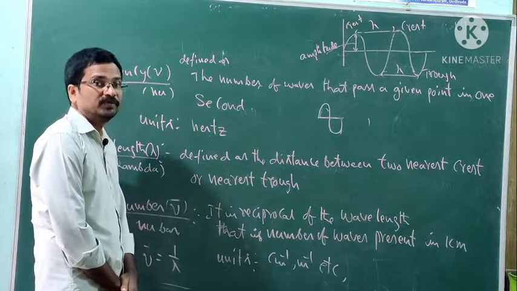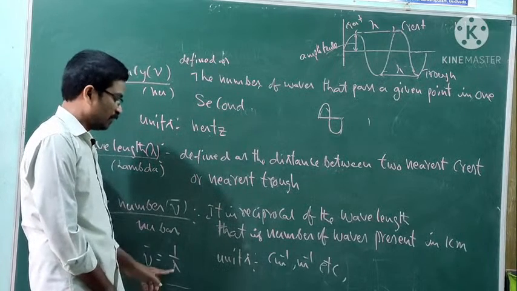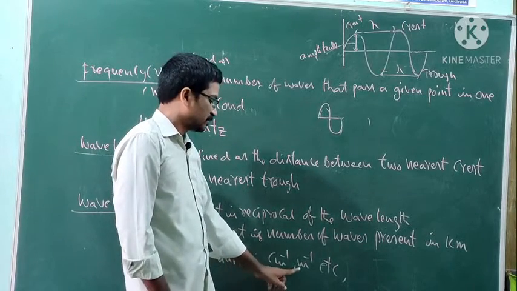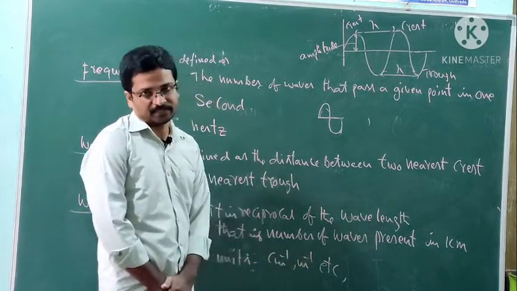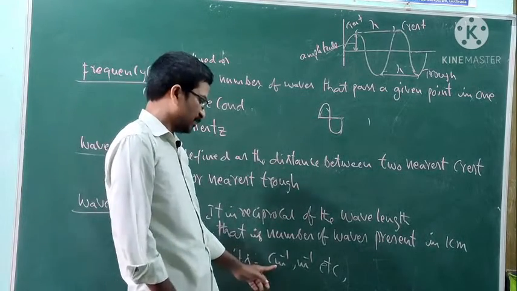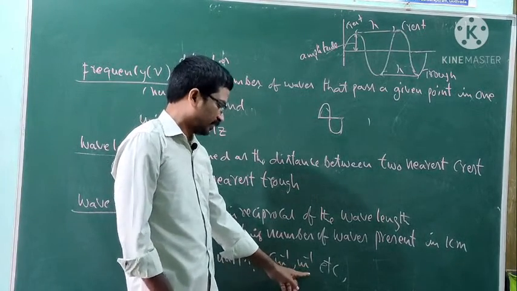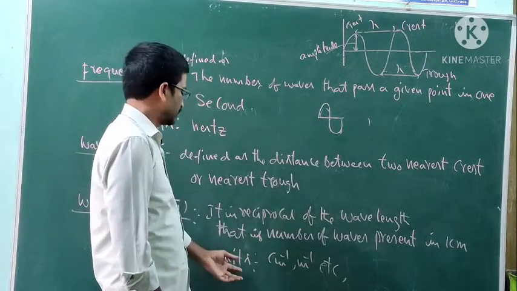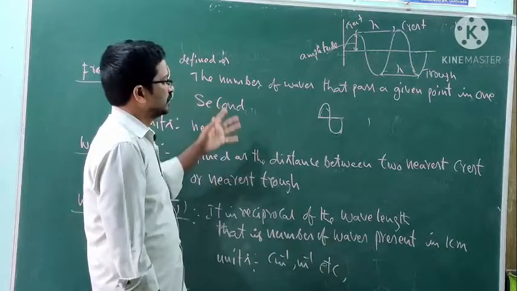Units are centimeter inverse, meter inverse. In CGS, centimeter inverse, in SI units meter inverse. These are the units used.